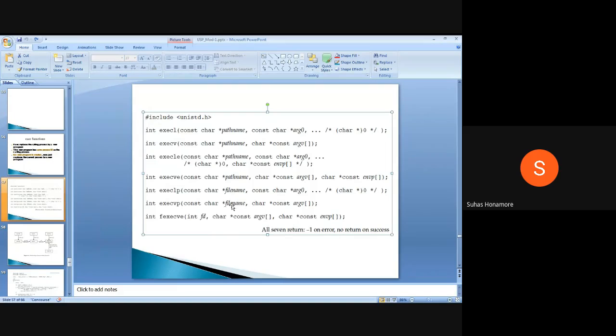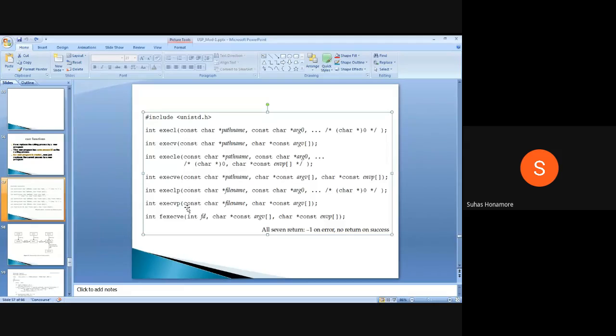So here, in single quote or double quote, you can directly give the file name. And if you want to pass a variable, you can pass it, since it's a pointer. In one variable you can give the file name and pass it. Okay, then these 6 types are there. Basically the first two, then a slightly modified version as third and fourth, and again a slightly modified version as fifth and sixth.